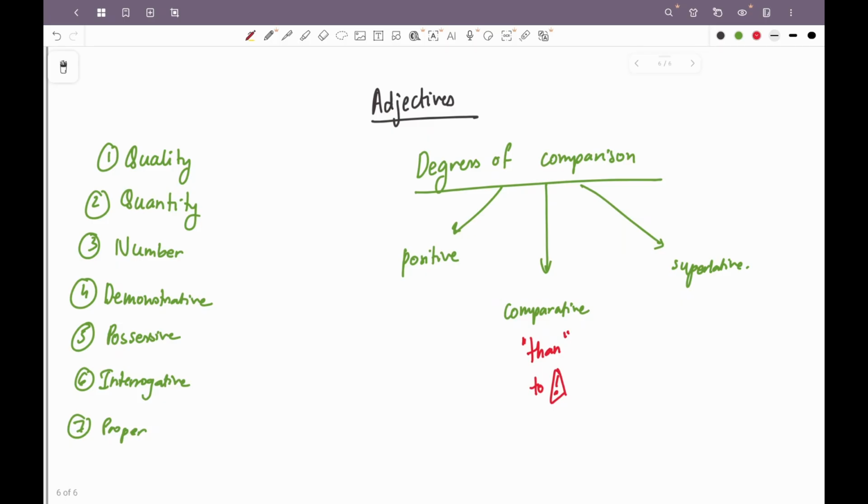So with this we are covering the part of degrees of comparison and the types of adjectives. Now let's move to verbs. Verbs क्या होते हैं ना? Verbs होते हैं any word that is showing an action or an activity that is happening, or it is also talking about possession or a state of being.